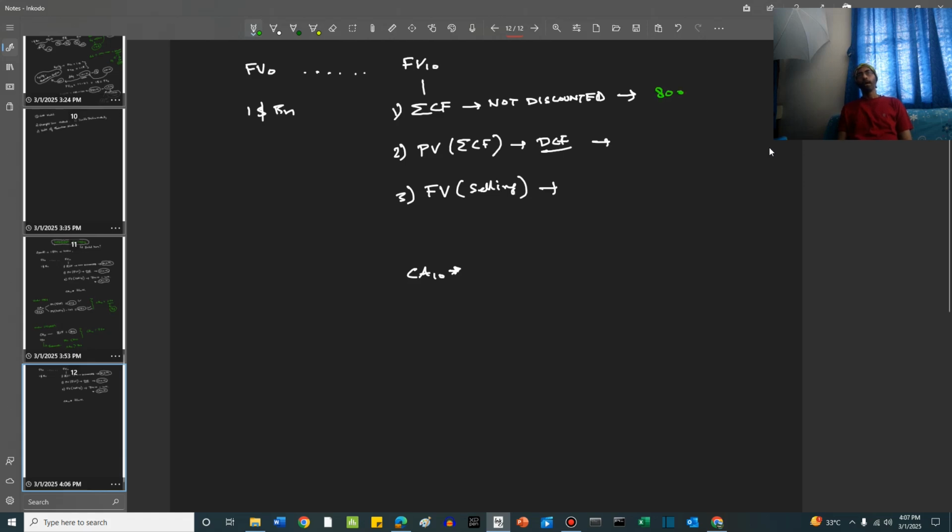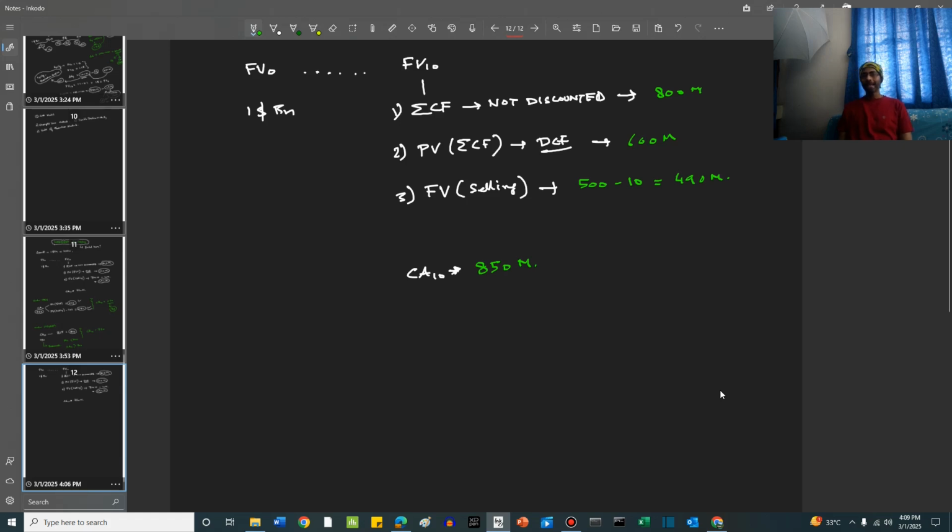The present value is still 600 million. Let's say the selling price becomes 500 million minus selling cost of 10 million, so this is equal to 490 million. And the carrying amount now is 850 million.